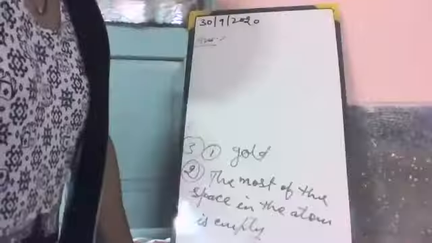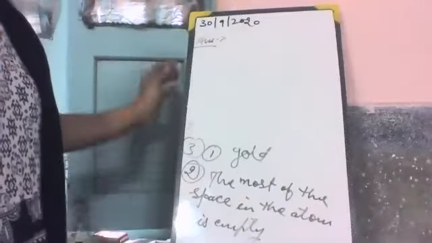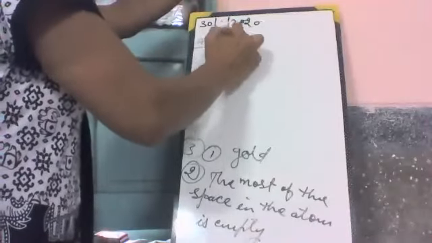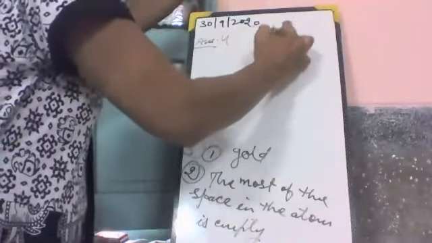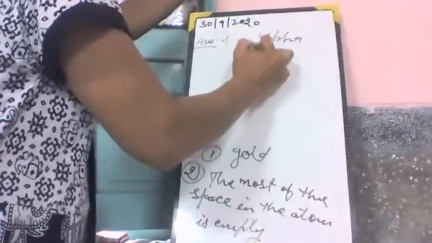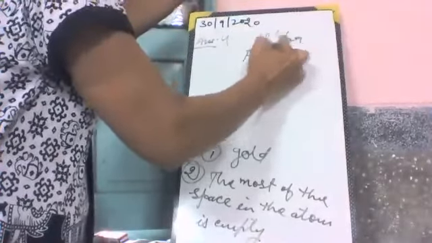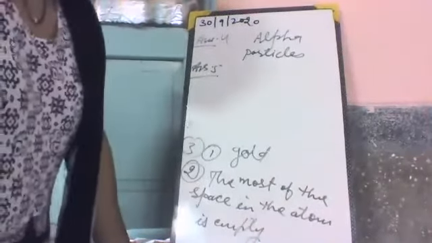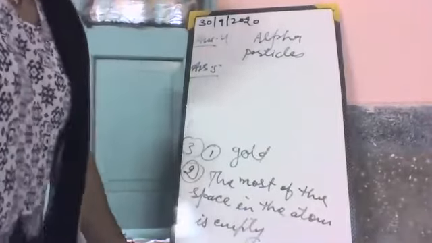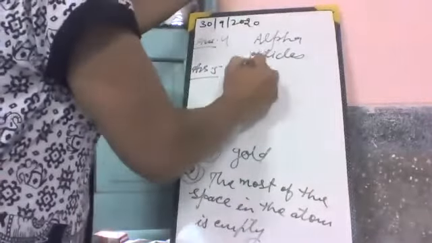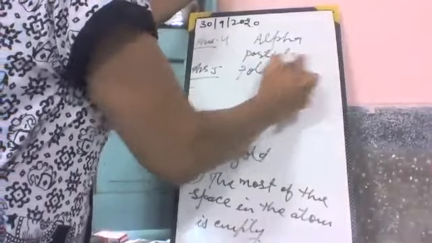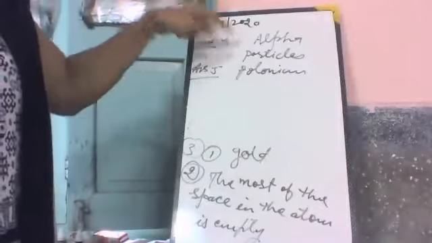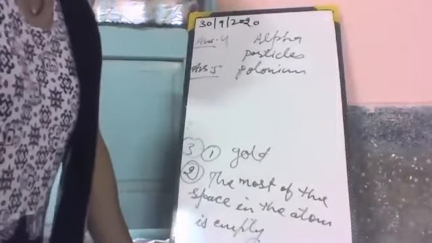Which radiation was bombarded on gold foil? It is alpha particles. And the last one is, which substance releases the alpha particles? It is polonium. Polonium releases the alpha particles. Got it?